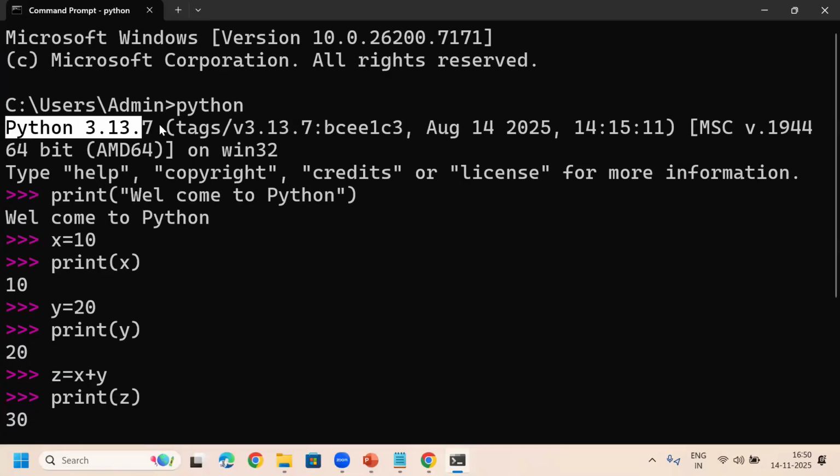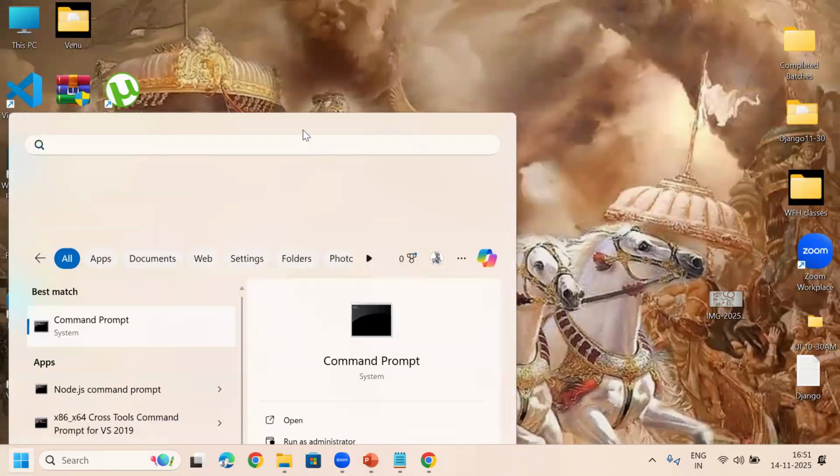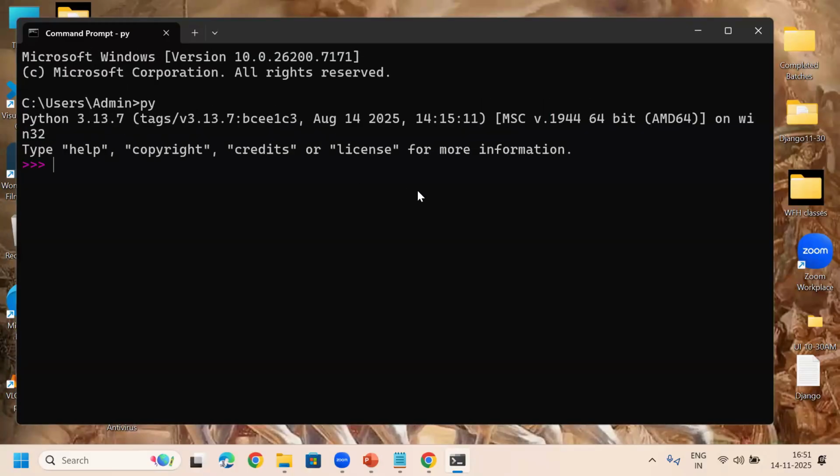So this is a way to check whether your Python software is working, or installed or not. See, it is showing the version also here. In my lab, I have 3.13.7. Which version is available, you can check with this command only: py or python. You can type py also. Let me try. Previously I typed python. Now I'll type py here. See, same.